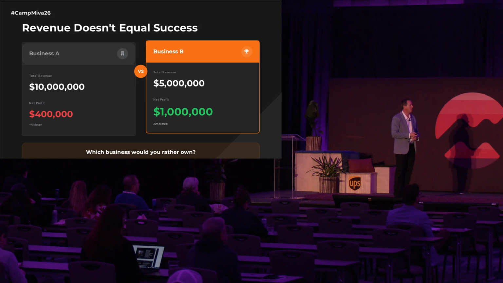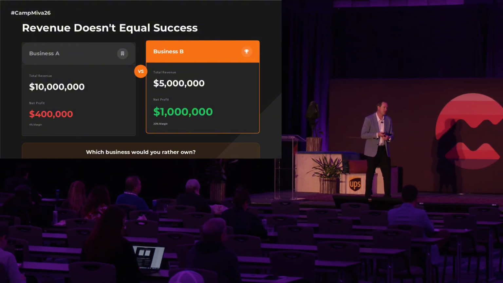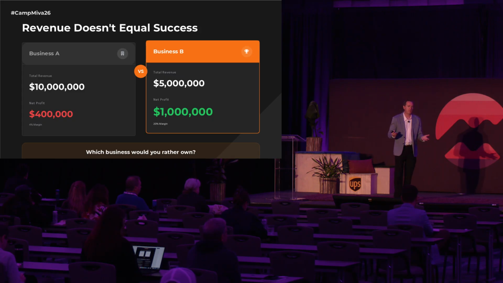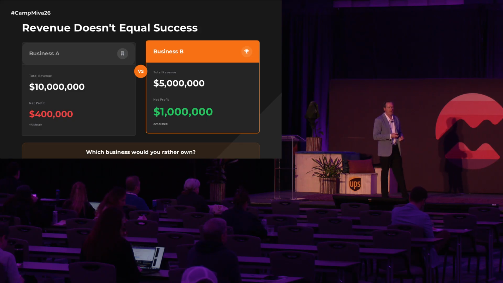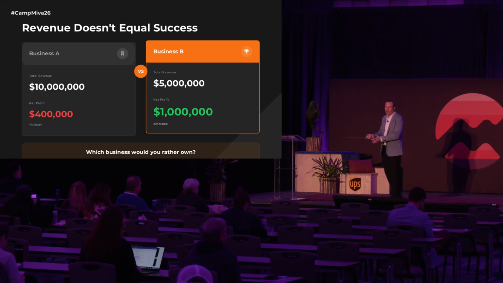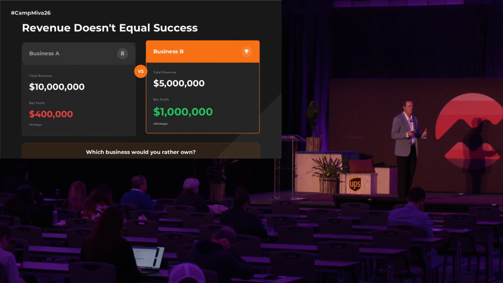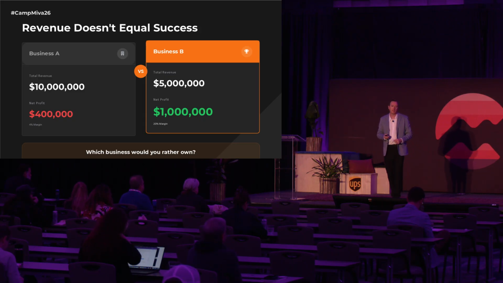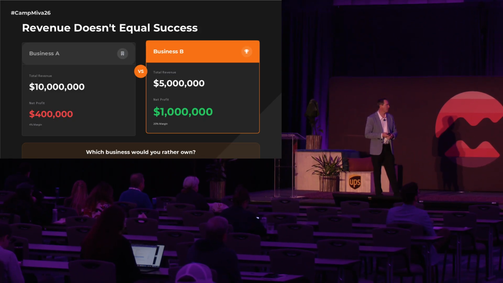So a very, very simple example here. Again, it's obvious and clear, but just focusing on top line revenue is not the end goal. Everyone's here to make money, and you want to make sure at the end of the day that you're making money. If you have a business that does $10 million but only a 4% margin, at the end of the day, when you do your taxes, you're taking home $400,000, versus a $5 million business that has higher margin, where you're making more money. Everyone here obviously wants to be business B, and so we're going to give you the tools to help extract a little bit more margin, more profit from your existing Miva store.